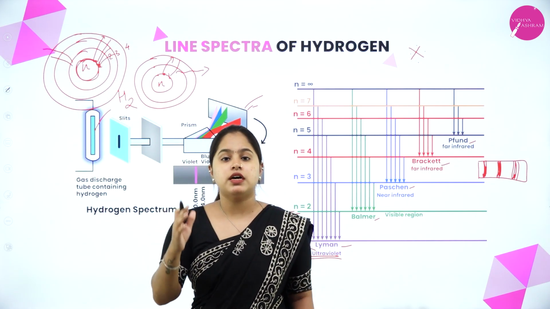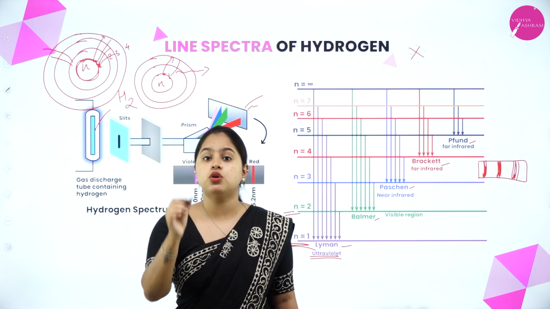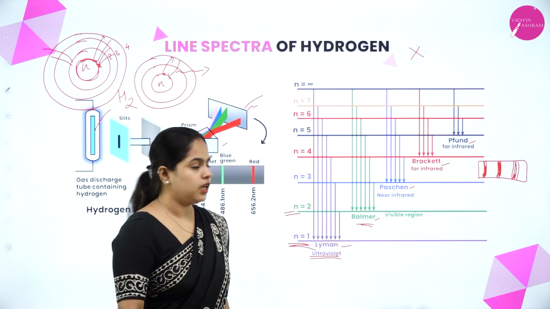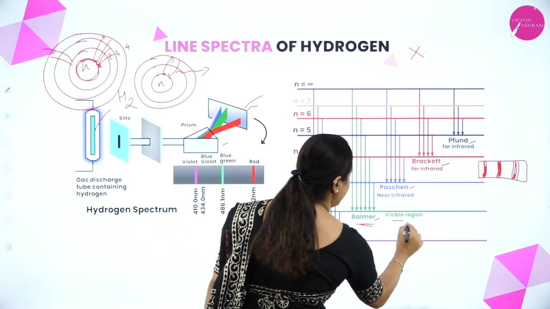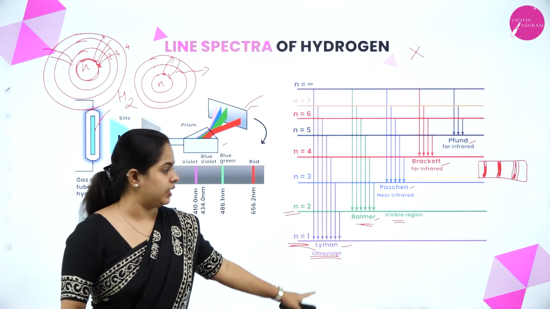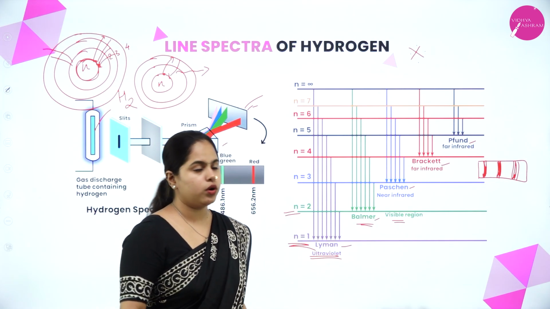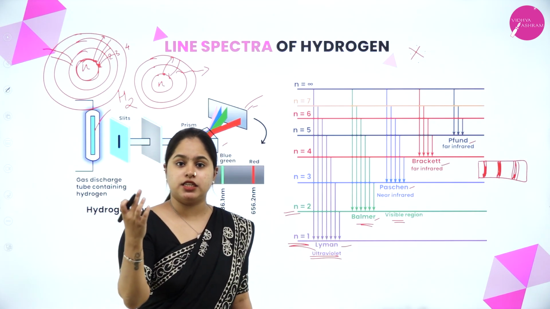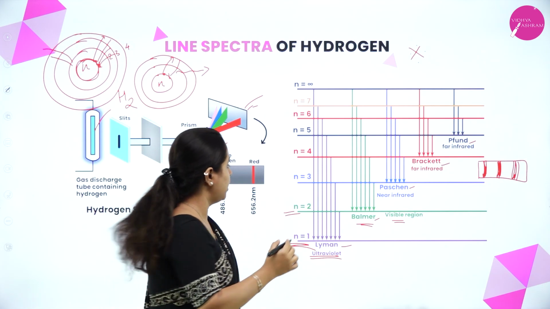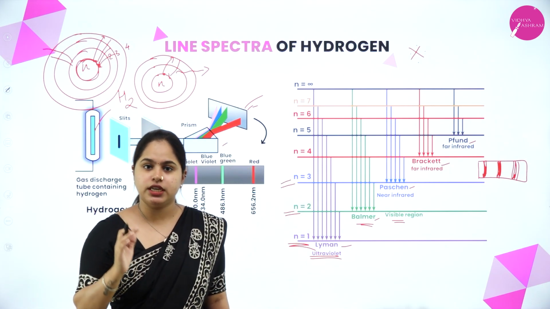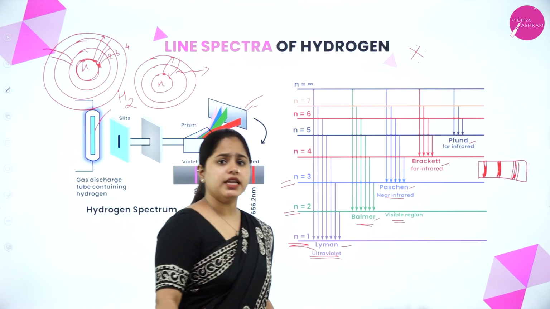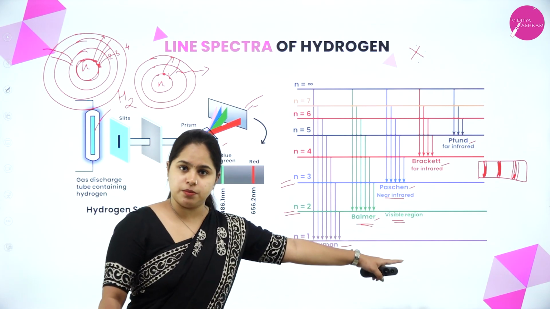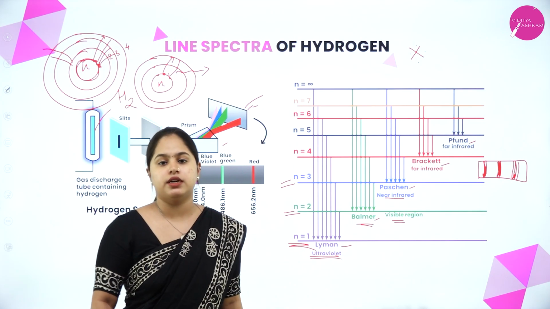So from whichever higher energy state it falls back to 2, the series of lines that are obtained comes under Balmer series. That comes under the visible region. So Lyman series comes under ultraviolet and Balmer series is visible region. Now moving on to Paschen, as explained in Lyman and Balmer, from any higher energy state, it jumps back to n is equal to 3, the third energy state. Clear? So Paschen comes under the infrared region. What you have to remember is, Lyman is UV, Balmer visible, and Paschen, Brackett and Pfund come under infrared region.